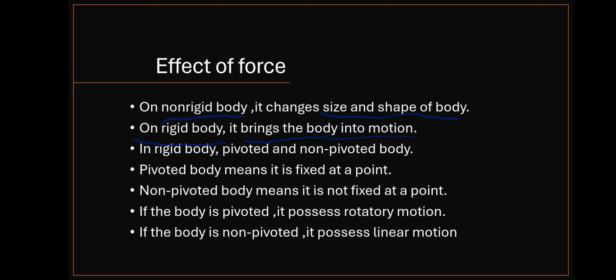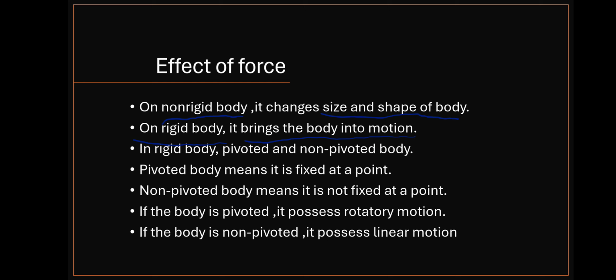In rigid body, there are two types: pivoted and non-pivoted body. What is meant by pivoted body? It means it is fixed at a point. Do you get it? Non-pivoted body means it is not fixed at a point.